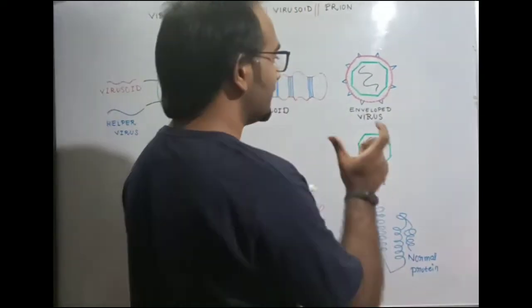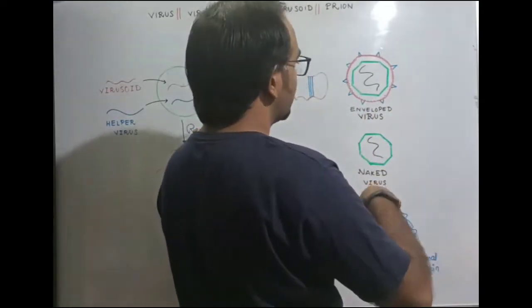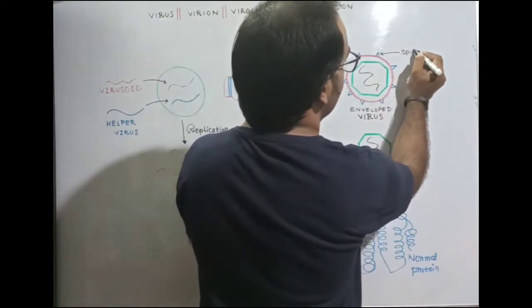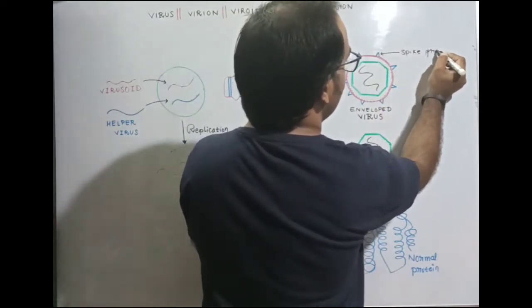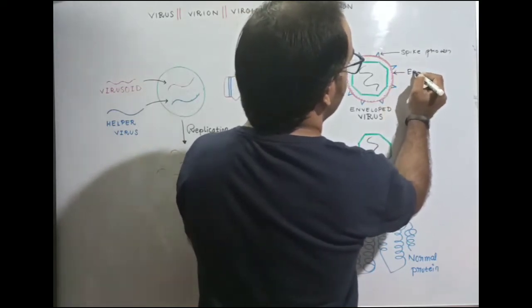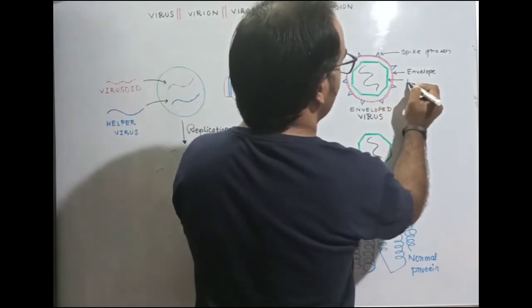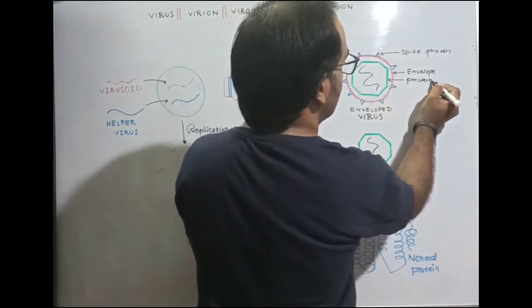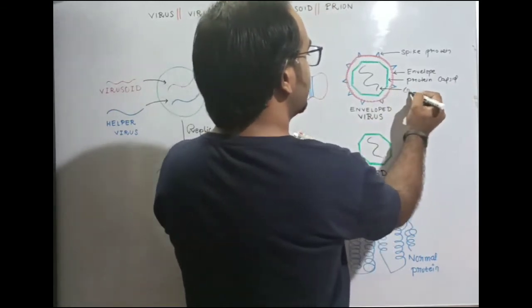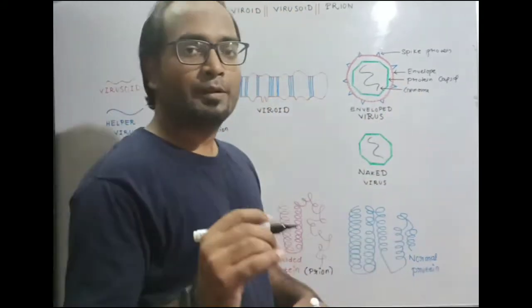Okay, so let's start the labeling of the virus. This is the spike protein. This is the envelope. This is the protein capsid, and this is the genome of the virus. Okay, so let's discuss the genome of the virus.